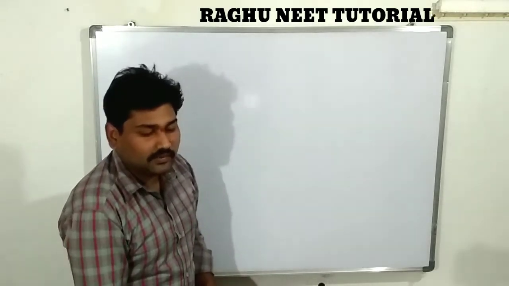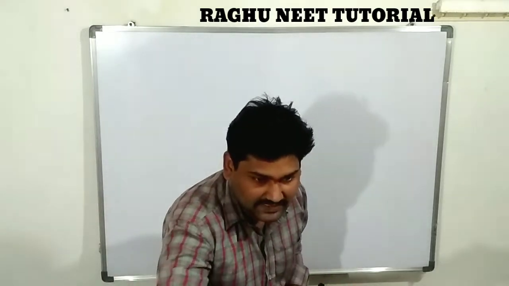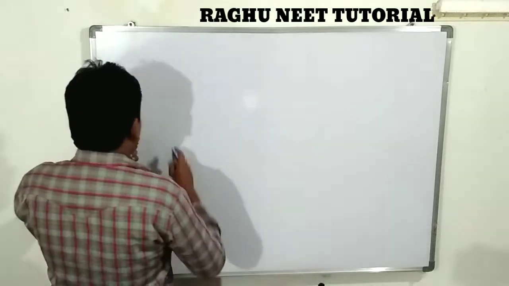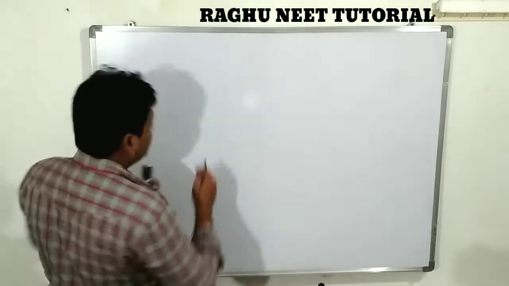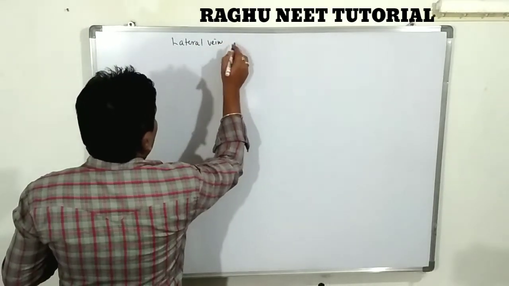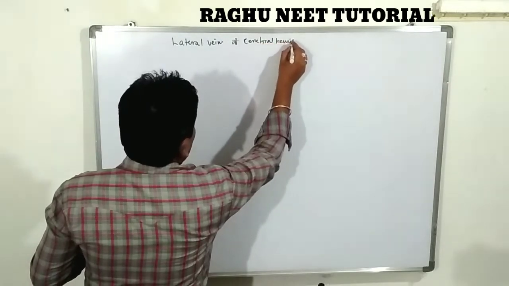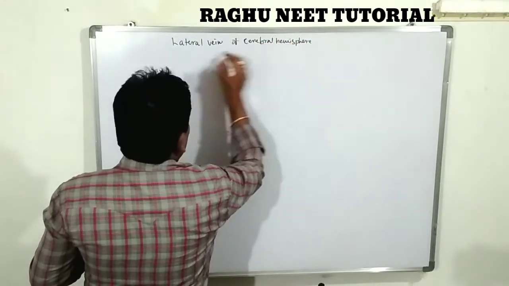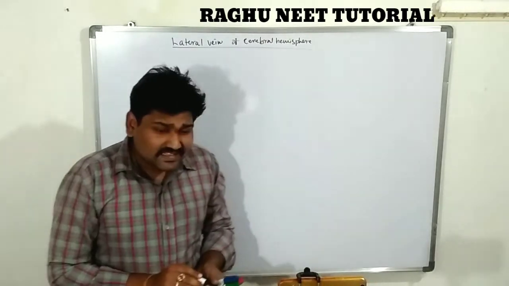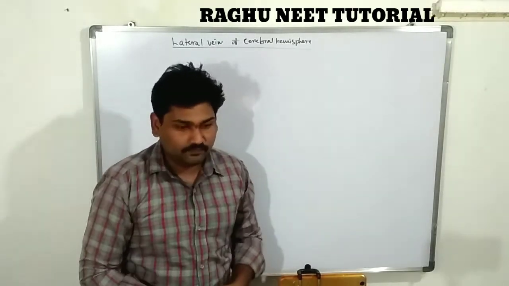Next topic is what is cerebral hemisphere? The lateral view of the cerebral hemisphere. Yes, the cerebral hemisphere is one of the parts of the forebrain.